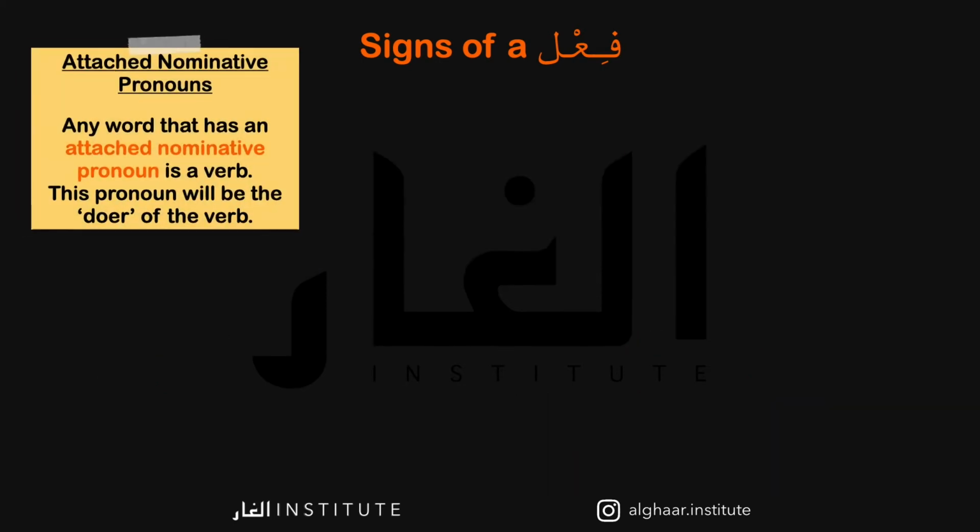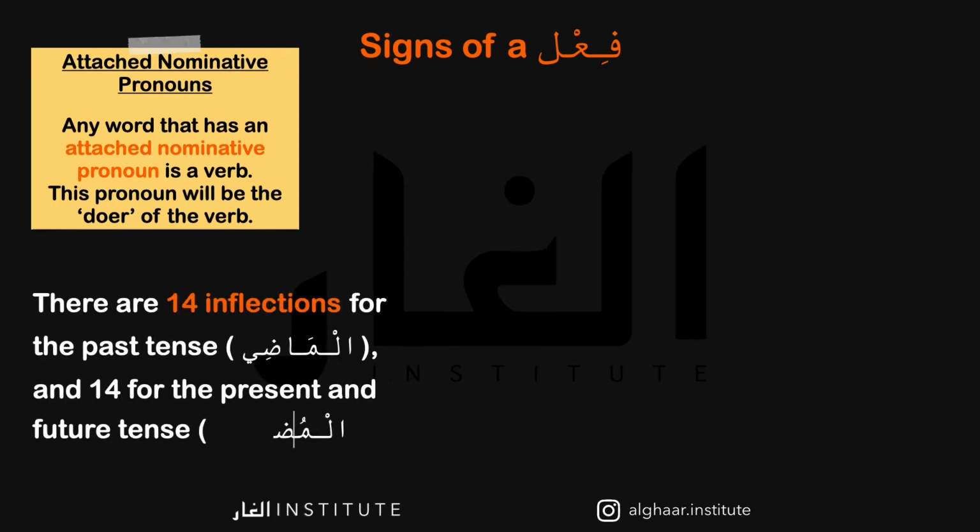The next sign is if a word is suffixed with an attached nominative pronoun, it will be a verb. So this pronoun will be the doer of the verb. There are 14 inflections for the past tense, al-madi, and there are 14 for the present and future tense, al-mudari.